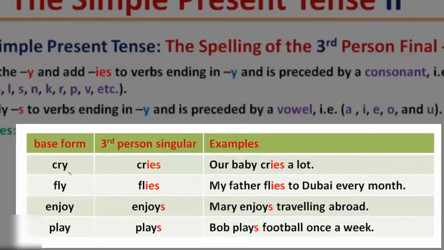Notice here that the letter Y is preceded by a consonant. In this case, we delete the Y and we add IES. Whereas in the verbs enjoy and play, the letter Y is preceded by a vowel. In this case, keep the Y as it is and add only S.